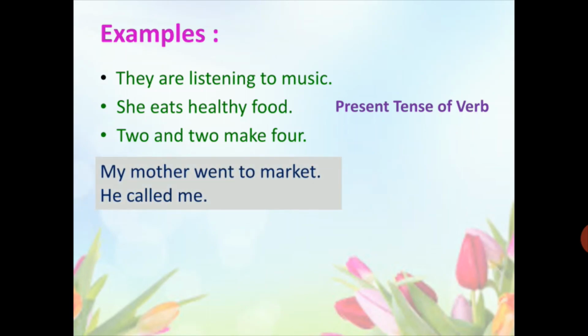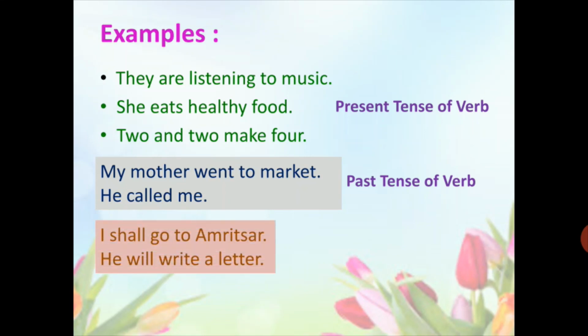My mother went to market. He called me. Here these are the examples for past tense of verb. And these examples show that the actions were done in the past time. I shall go to Amritsar. He will write a letter. These examples show that the actions will be done in the future. So these are the examples of future tense of verb.